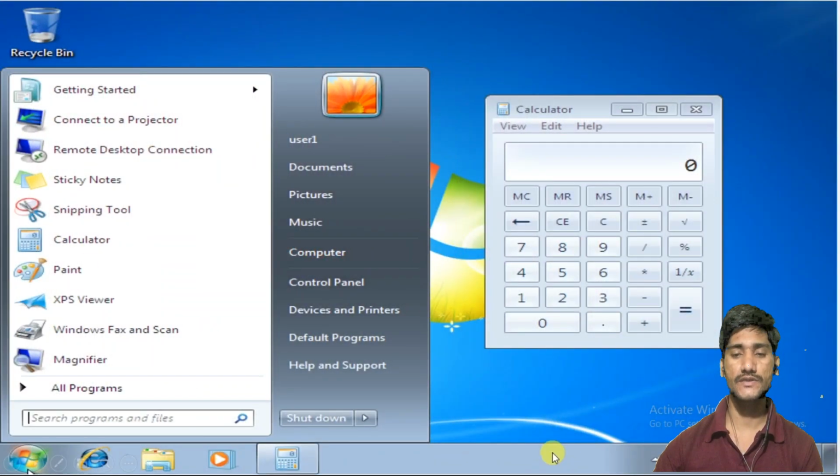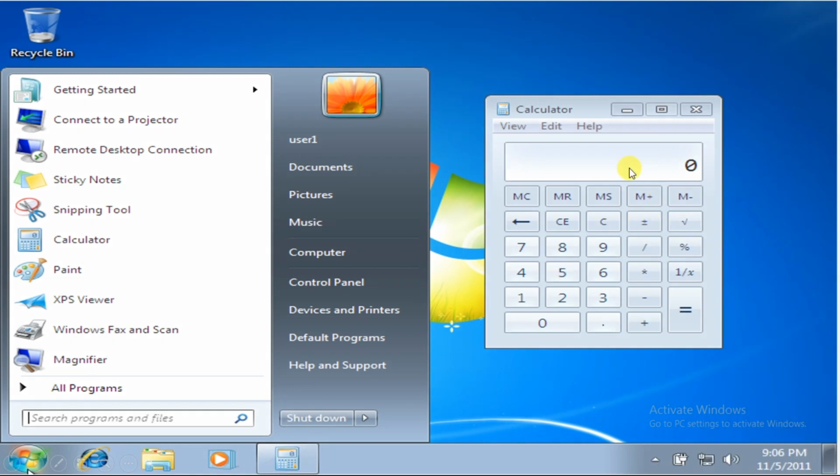This is my desktop. If you see here, I have many apps or applications. I see these icons on my desktop. So I'm going to open the calculator. Then I'm calculating some numbers here like 258 plus 369. Then I'm pressing equal. Then I'm going to get the output here. So it is giving some output.